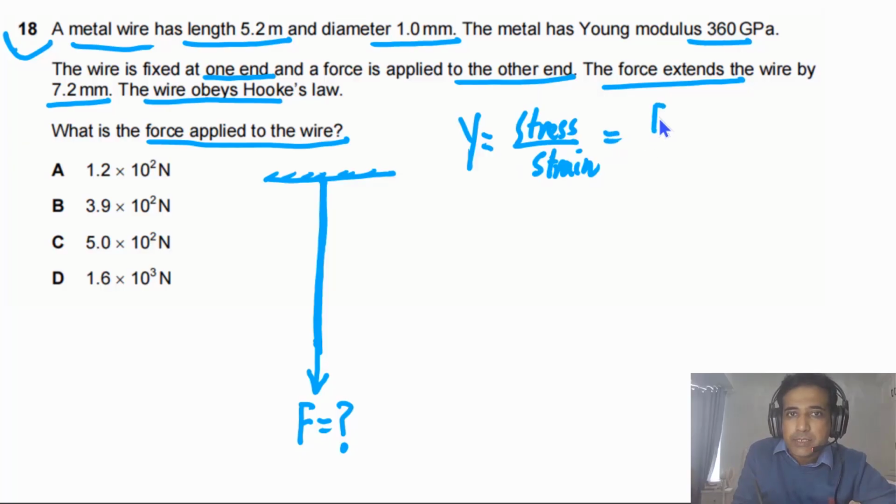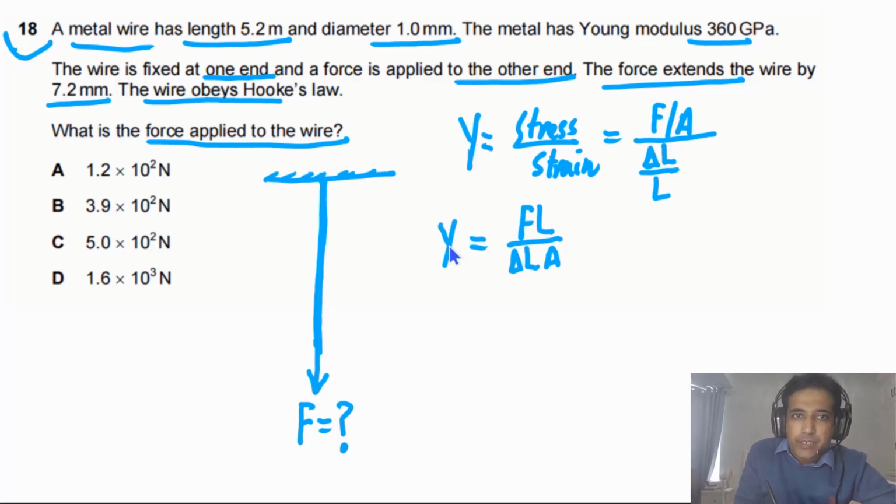And stress is F over A, force divided by area, and strain is delta L divided by L. If we rearrange this, we can write Young's modulus Y equals FL divided by delta L times A. For this question we need to calculate F, so F will be equal to Y times A times delta L divided by L.